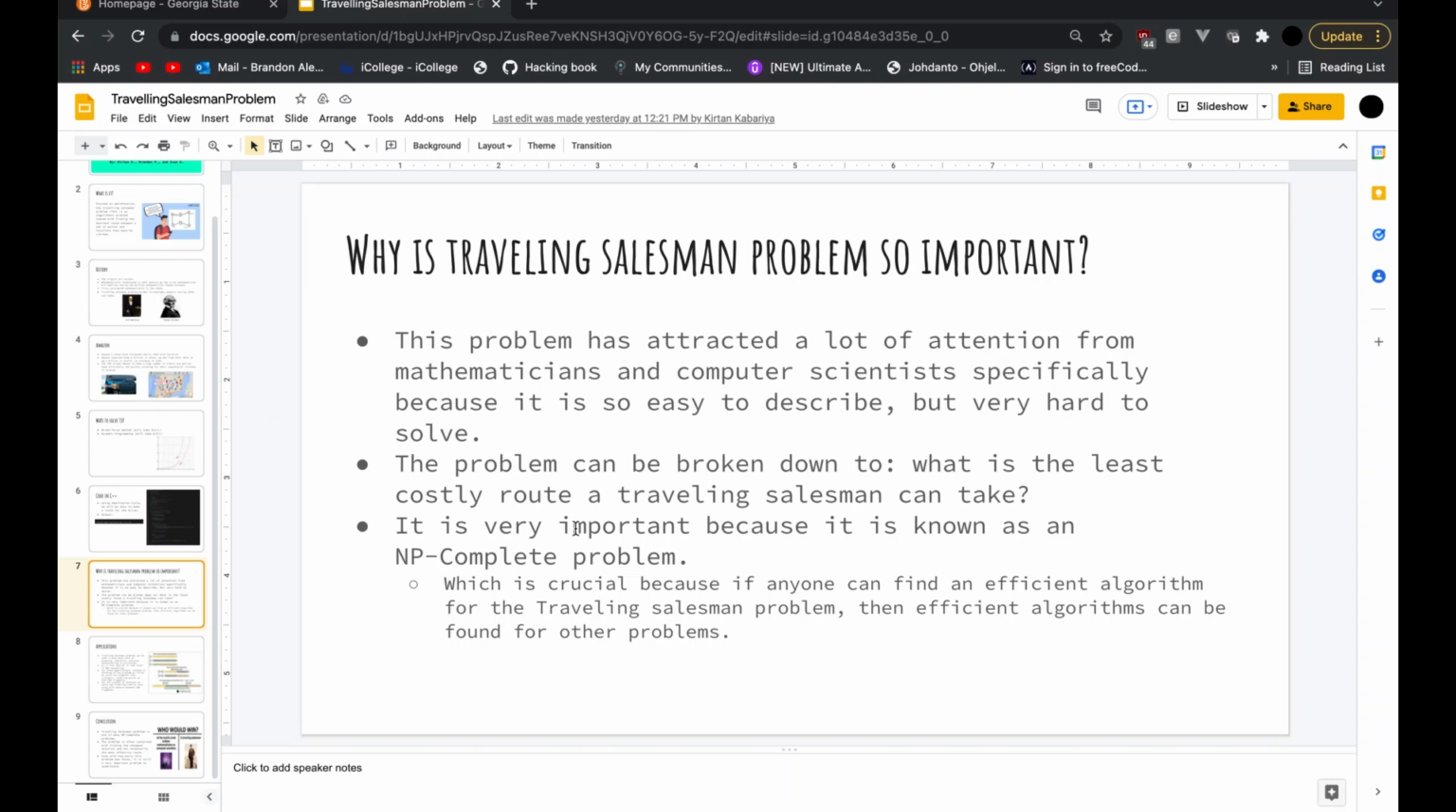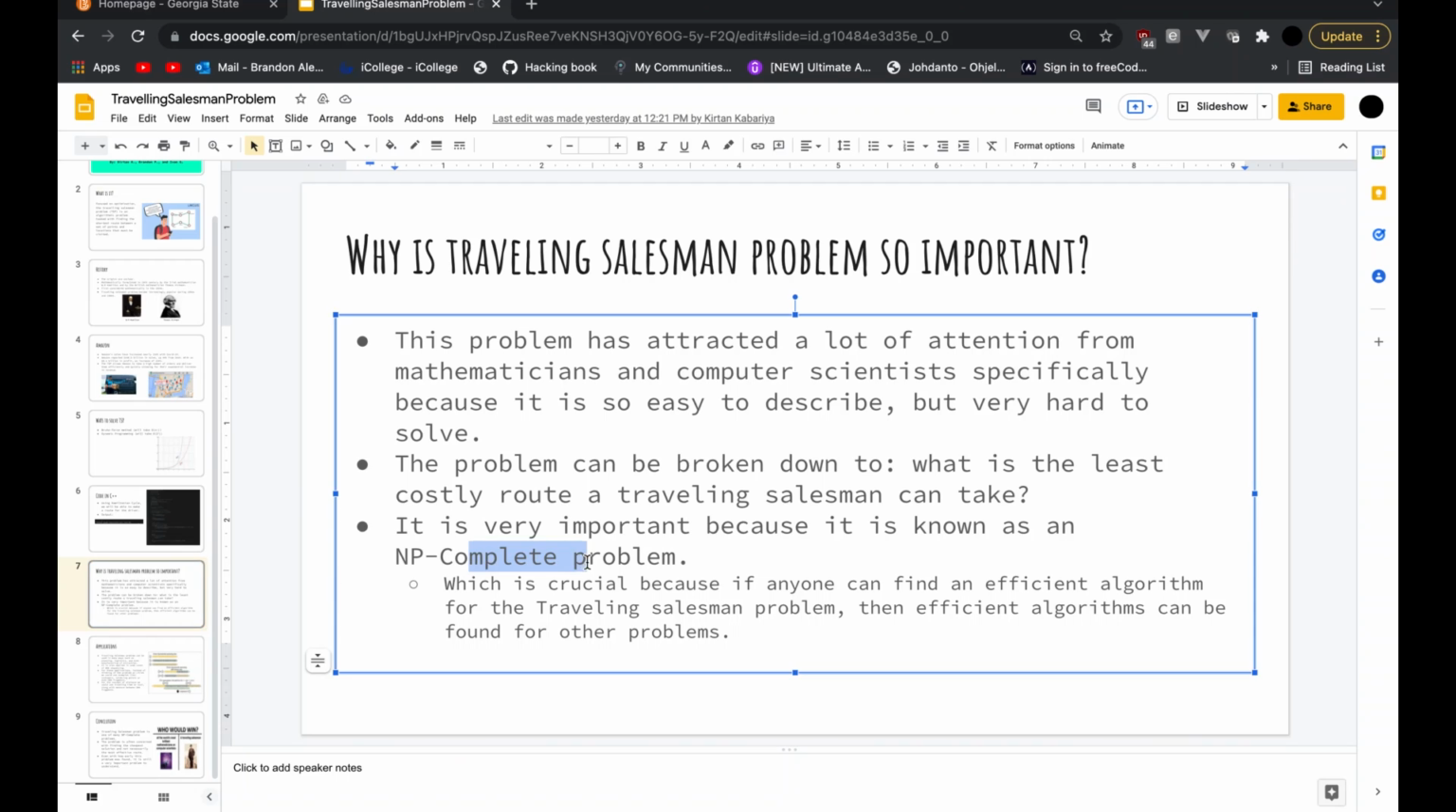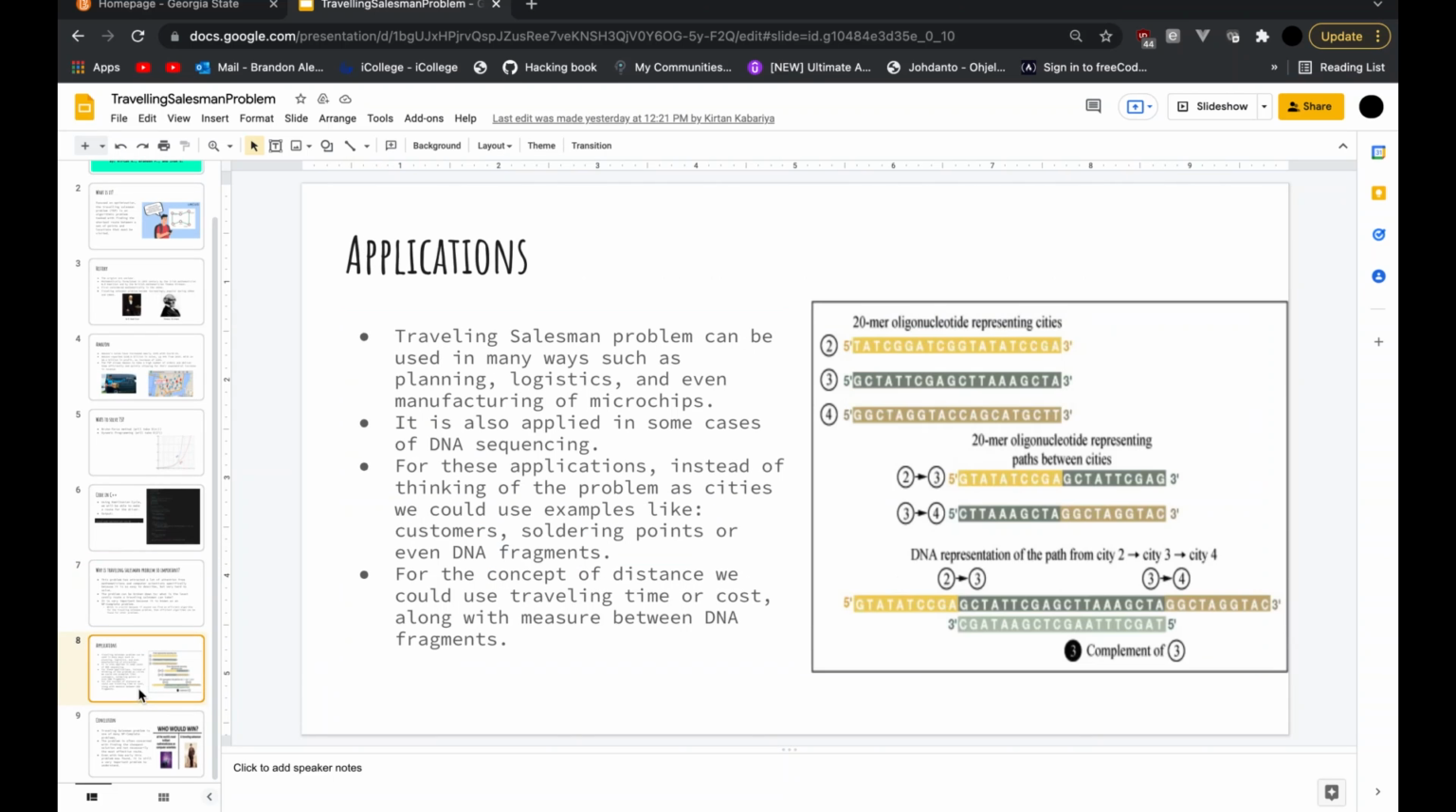So why is this problem so important? This problem attracted a lot of attention from mathematicians and computer scientists specifically because it is so easy to describe, but yet it's so difficult to solve. The problem can be broken down to what is the least costly route a traveling salesman can take. It is very important because it is known as an NP complete problem, which is crucial because if anyone can find an efficient algorithm for the traveling salesman problem, then efficient algorithms can be made for other similar problems that are also NP complete, if that makes sense.